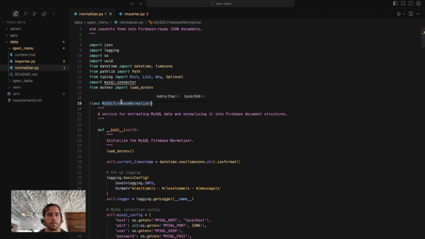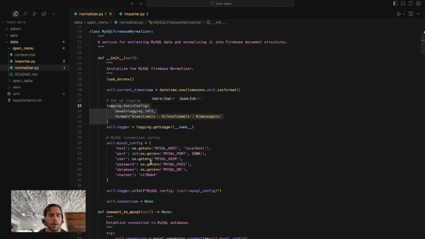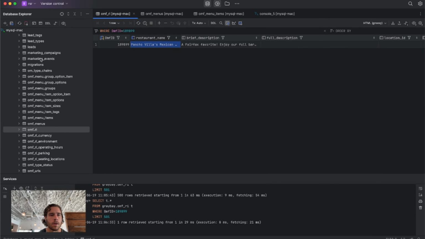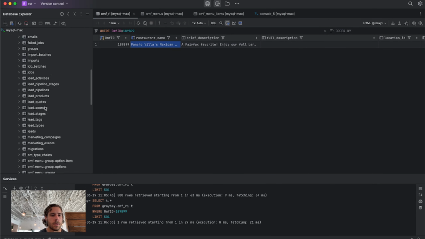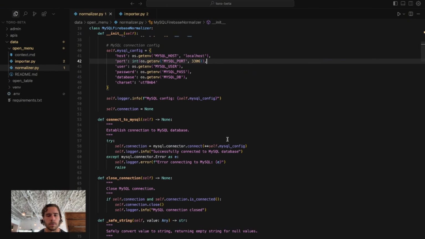So we've got here a Firebase normalizer class, pretty standard. It has an initialization method, which loads our .env with all of our information, sets up logging, and sets up the MySQL connection with the host, port, user, password, and database. I'm using the Gray Bay database here with all my tables in it, and I've got a user and a password. This is running locally on localhost 3306, which is normally where local MySQL services run.